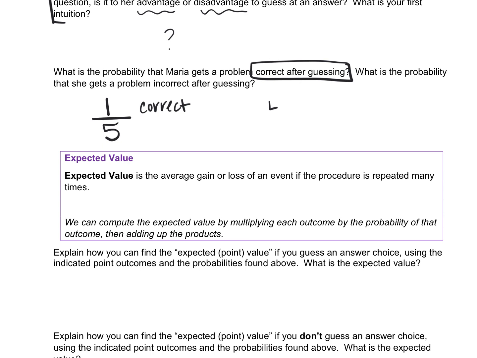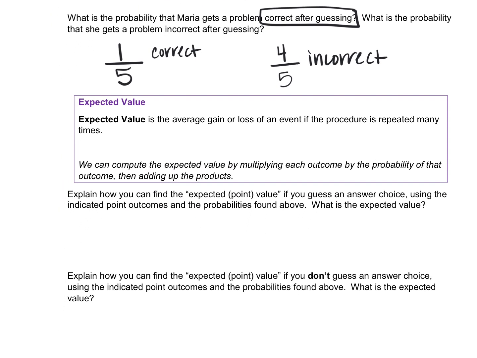For incorrect, well, the other 4 choices would be incorrect, so the probability of choosing the incorrect answer is 4 out of 5. Now, what expected value really is, is the expected gain or loss of an event if the procedure happens many times. We compute it by multiplying each outcome by the probability of that outcome. Then we add up all of those. So let's think about this.